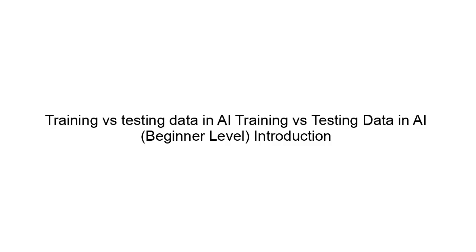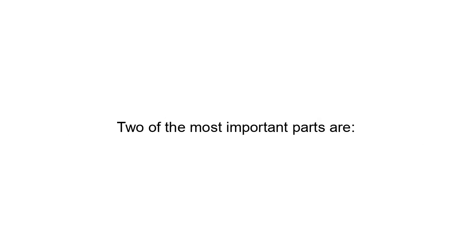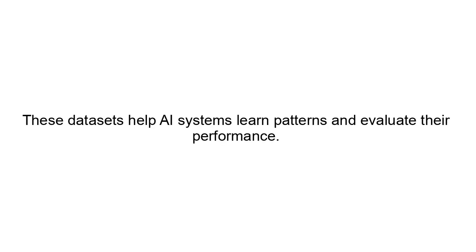Beginner level. Introduction. Artificial intelligence, AI, and machine learning models learn patterns from data. However, to ensure that these models work correctly, the dataset is usually divided into different parts. Two of the most important parts are training data and testing data. These datasets help AI systems learn patterns and evaluate their performance.